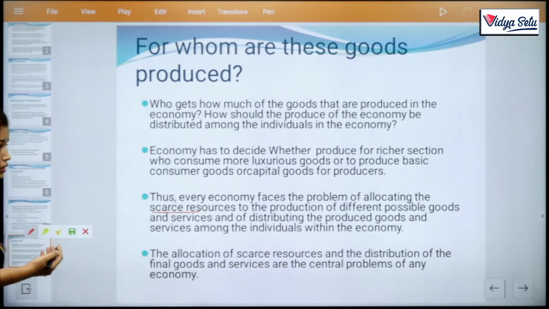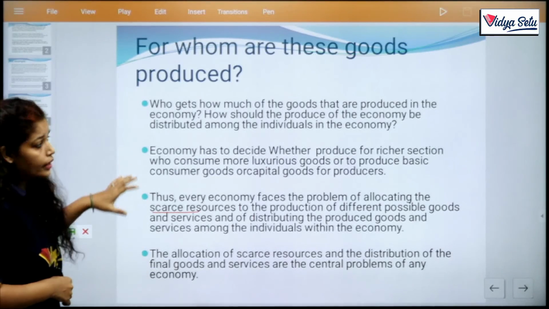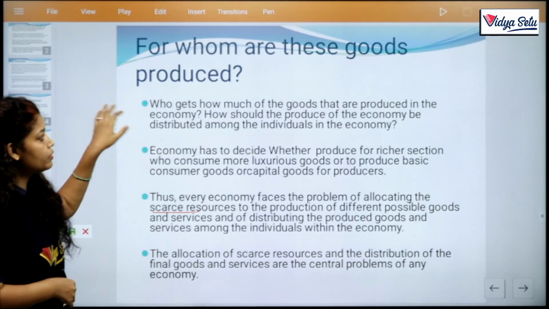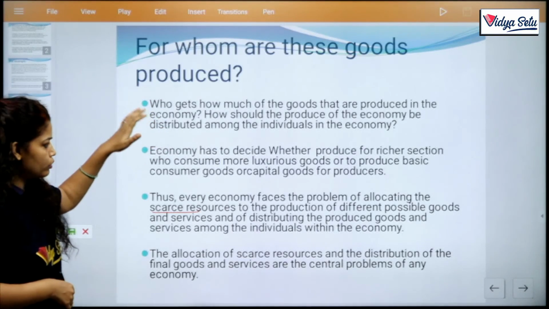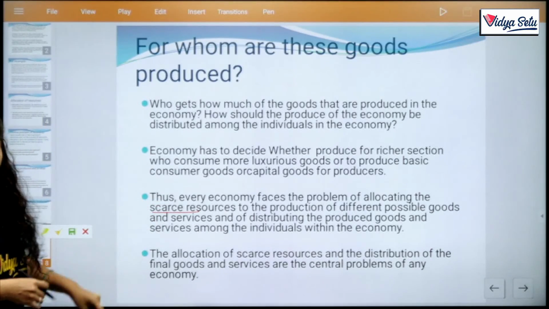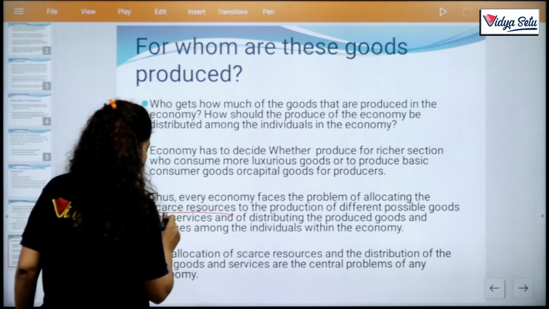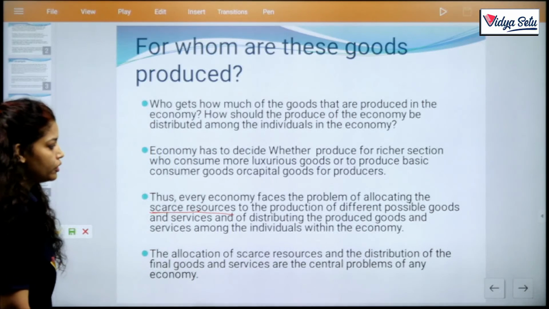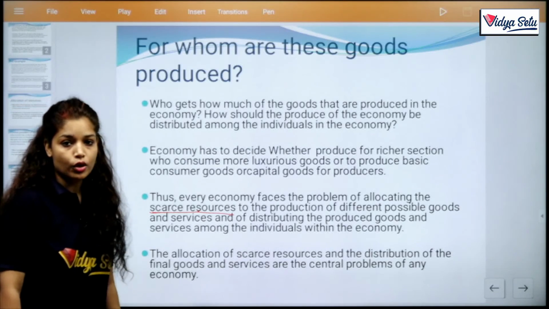When you give an answer to something, then this is your answer. Clear? For whom to produce: if the examiner asks to write a short note on for whom to produce, this is your answer. So highlight those words which you think are important. Here is the allocation of scarce resources to the production of different possible goods and services, and of distributing the produced goods and services among the individuals within the economy.